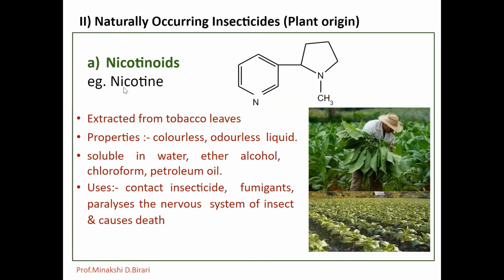So nicotine is a naturally occurring insecticide which is extracted from tobacco leaves. It is a colorless, odorless liquid and soluble in water, ether, alcohol, chloroform, petroleum oil, etc. Now the next one is pyrethroids.